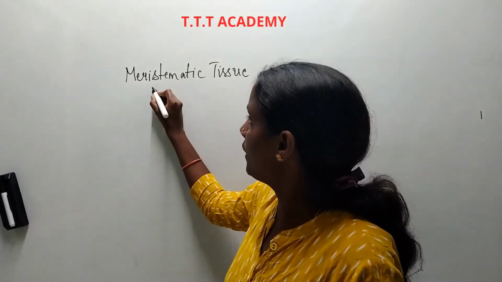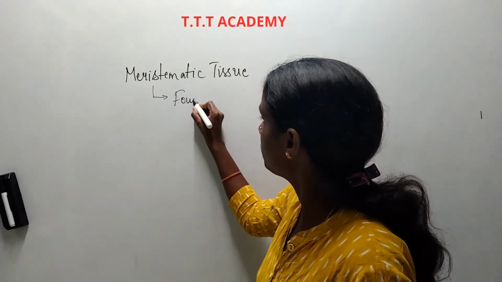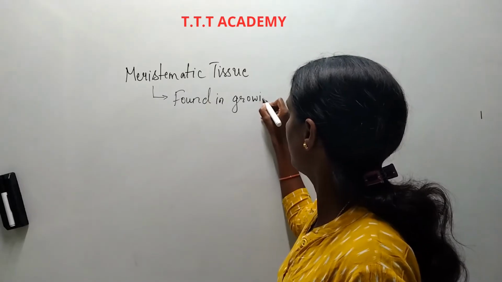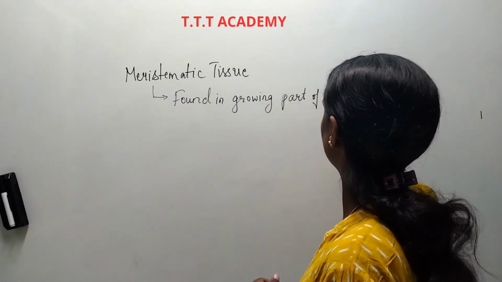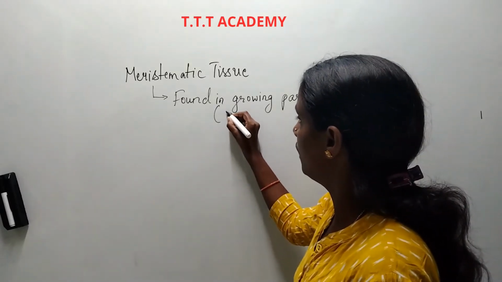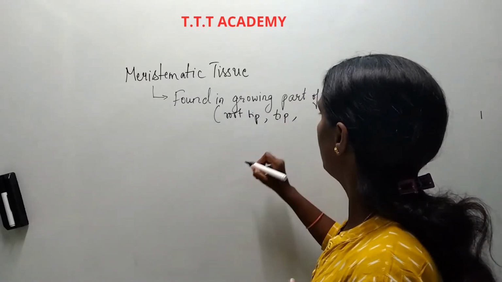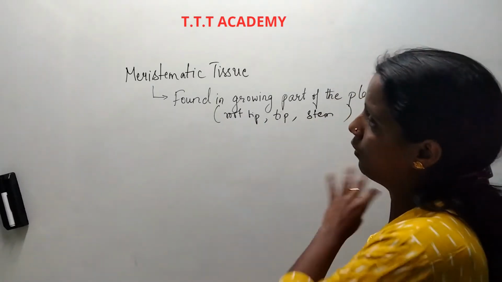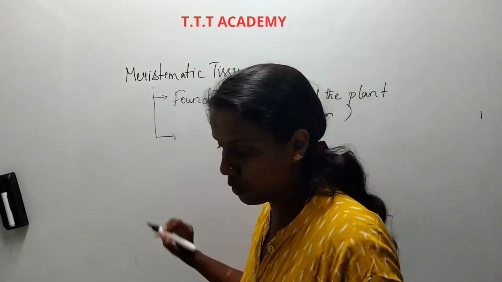So meristematic tissues are found in the growing part of the plant, for example the root tip and stem tip.